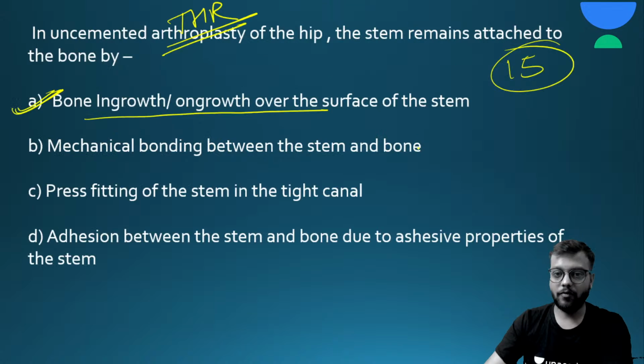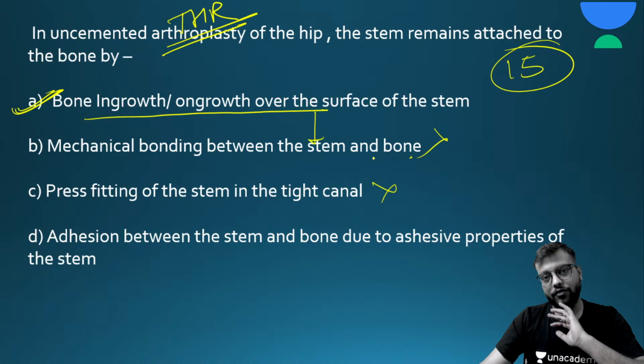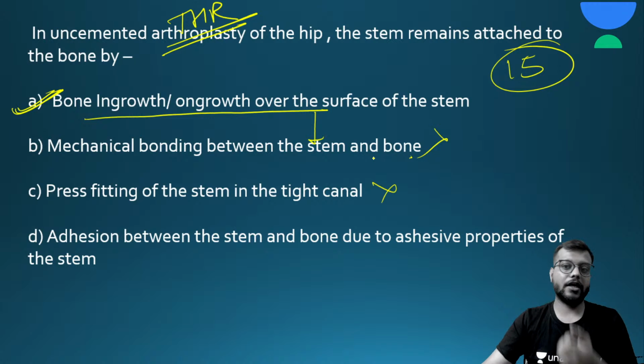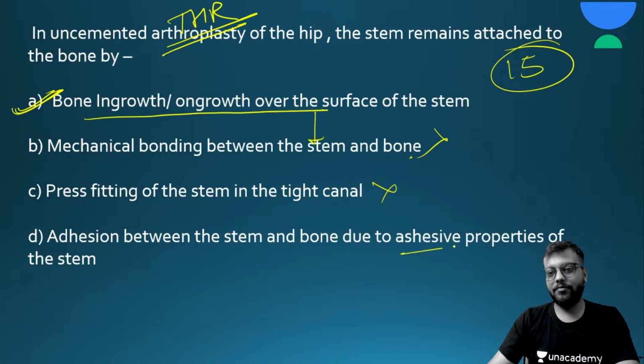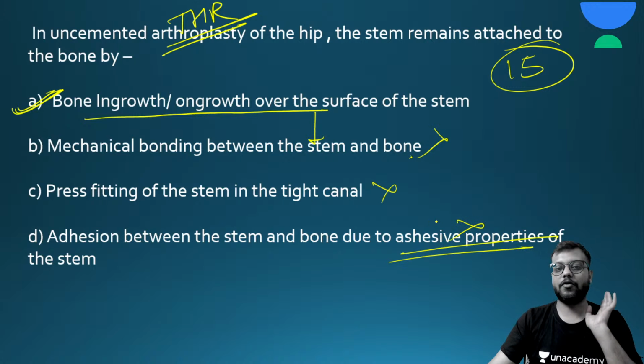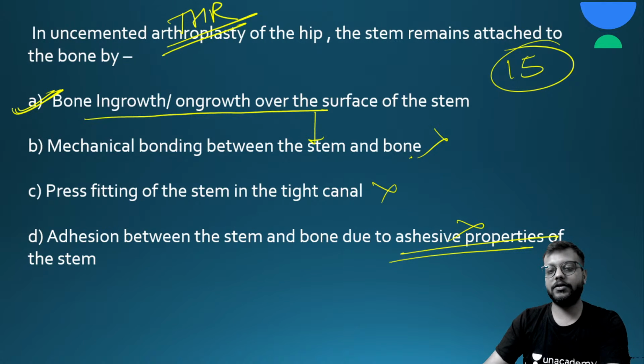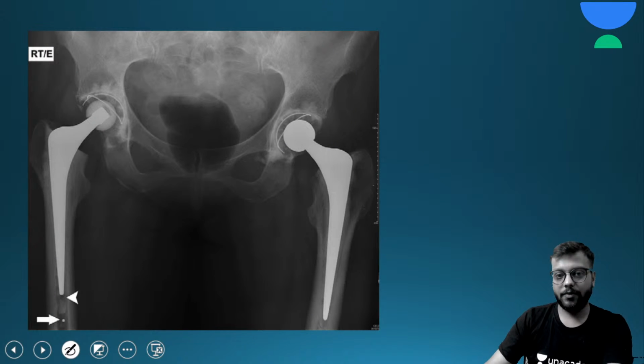Okay, mechanical bonding does happen, but it happens because of press fitting of the stem in the tight canal, but it is of no use because of weight bearing, and with time it will get loose. And adhesion between the stem and bone due to adhesive properties of the stem, so stem as such has no adhesive properties. Okay, so remember this thing about the total hip replacement.